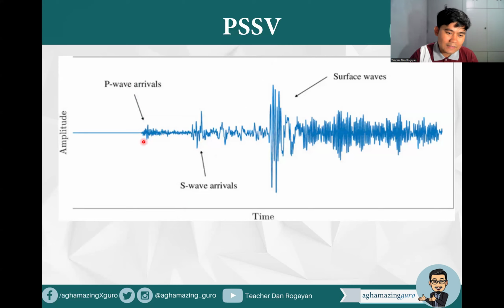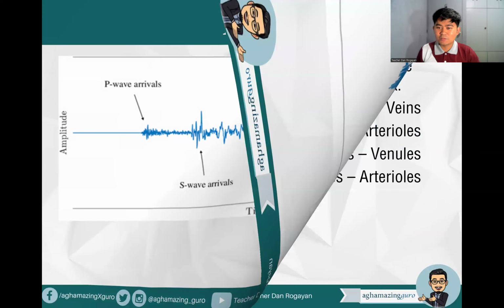All right, so this is how it looks like. The P wave arrivals, this is amplitude, then S wave arrivals, and then the surface waves. P waves, S waves, surface waves. PPSW, no? Surface waves. Okay? So, tatandaan natin. Okay, next question.